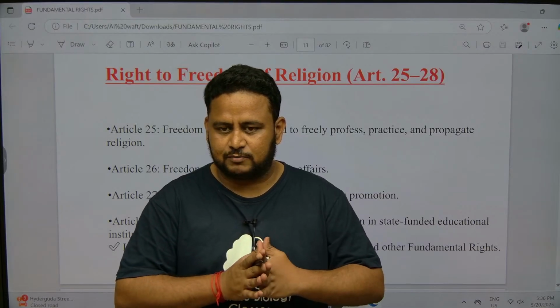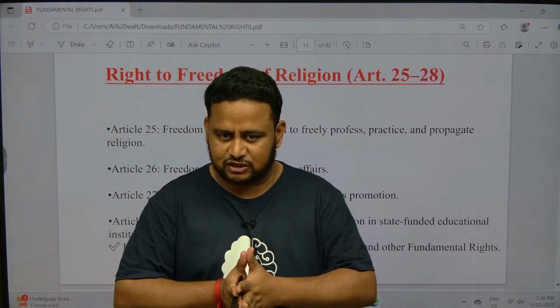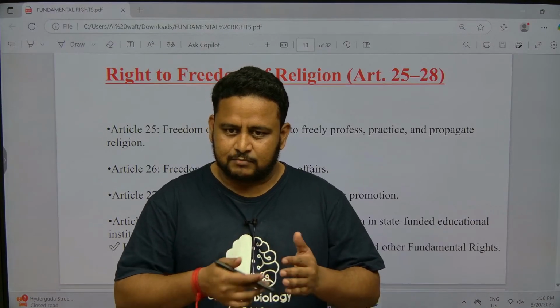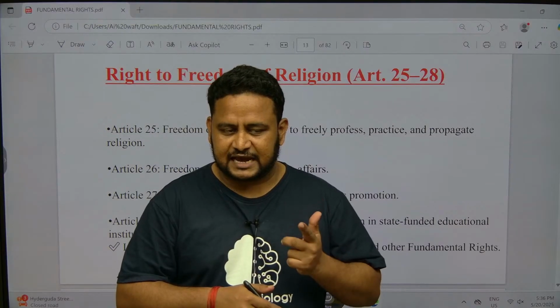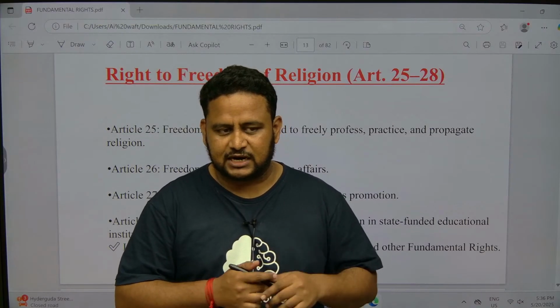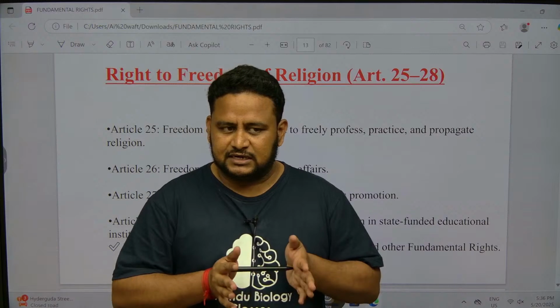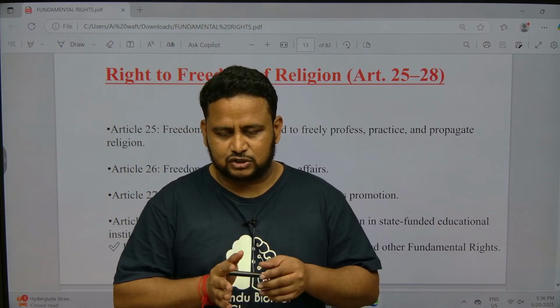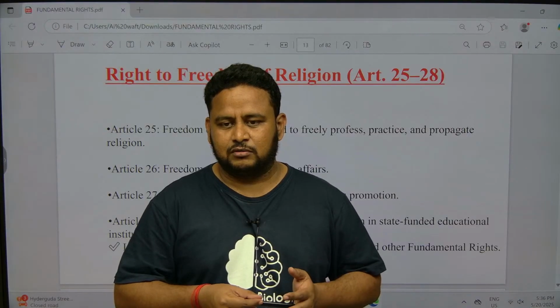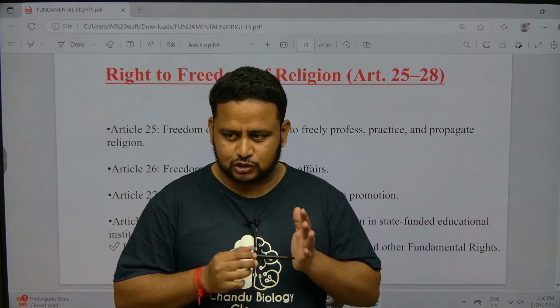Article 14 is talking about equality before law and equal protection of the law. Let us revise everything. And prohibition of discrimination on grounds only of religion, race, caste, sex or place of birth is spoken in Article 15. Article 16 is in terms of public employment. Article 17 is prohibition of untouchability, and also Article 18 is abolition of titles. Only you can keep titles of military and also academic.